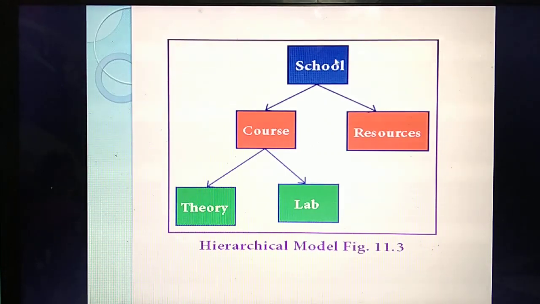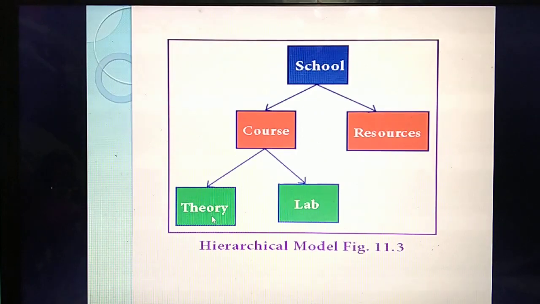Okay. Consider next. In the course, a theory course is there, a lab course is there. So if you are studying in the 12th class, you are studying both theory as well as practical. Listen. If we take this diagram, you have only one parent node. Which node is the parent node? School. School is the only parent node, but the school parent node has two child nodes. What are the two children? Course as well as resources. Again, a course will have two more child nodes, theory as well as lab.